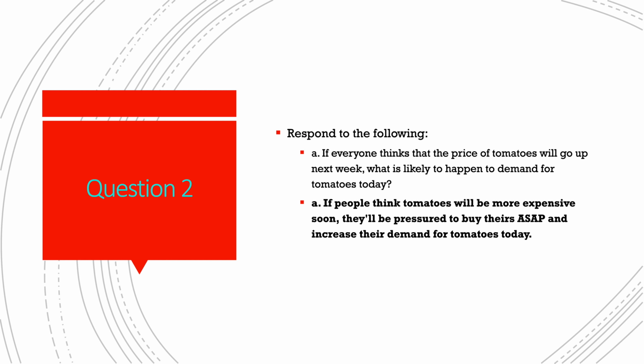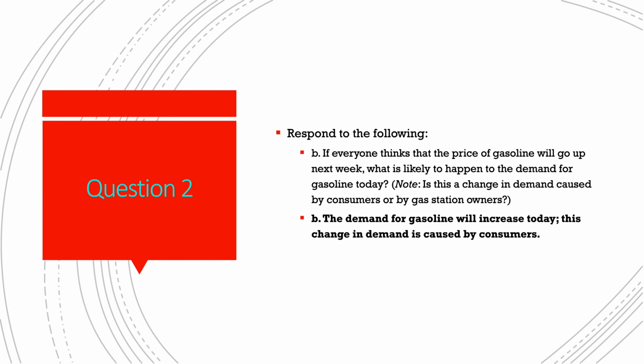Parts A and B of question 2 refer to the subject of predictions and their effect in the market. In part A, we are asked if everyone thinks that the price of tomatoes will go up next week, what will happen to demand for tomatoes today? If they think it's going to be expensive soon, then they want to stock up now, as they will lose less money. That means the demand for tomatoes today will rapidly increase. Similarly, if they think that the price of gasoline will go up next week, then the demand of gasoline today will also increase, and this change in demand is caused by the consumers.